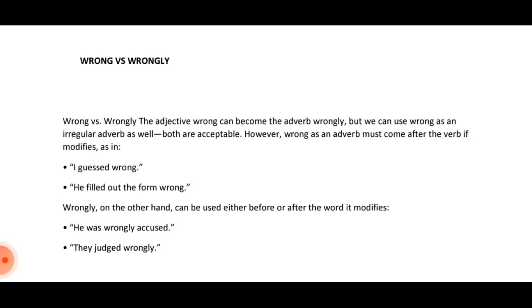Wrong versus wrongly. The adjective wrong can become the adverb wrongly, but we can use wrong as an irregular adverb as well. Both are acceptable. However, wrong as an adverb must come after the verb if modified, as in "I guessed wrong." Here you can notice that "I" is the subject and "guessed" is the verb, and wrong is used as an adverb, so it comes after the verb.